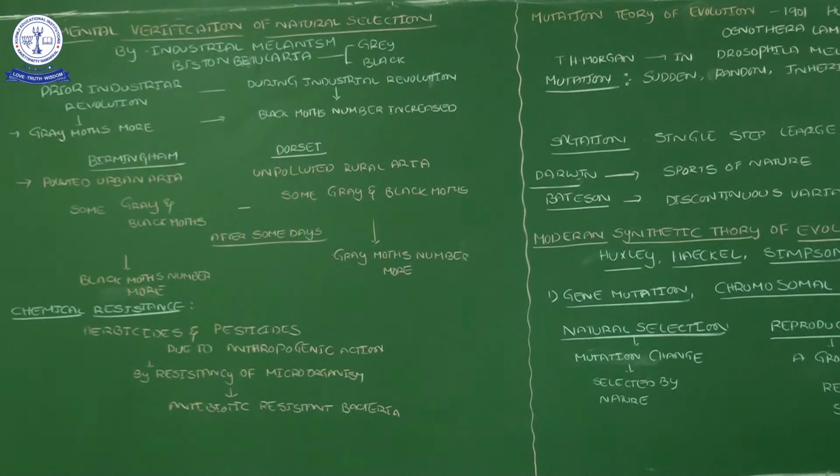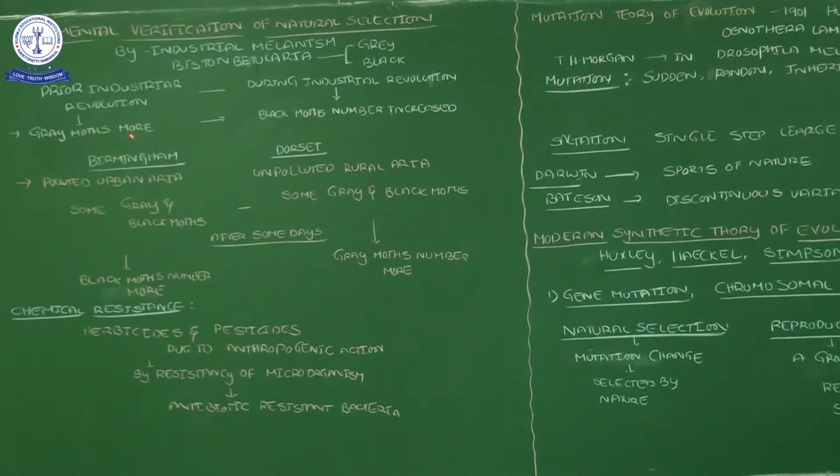After several years, after some days, they recollected the moths and examined in which places which body color organisms were greater in number.